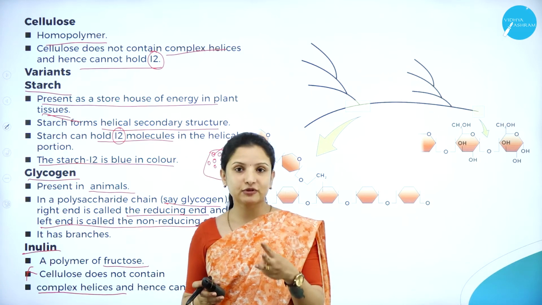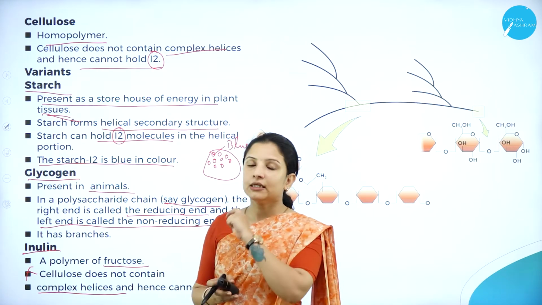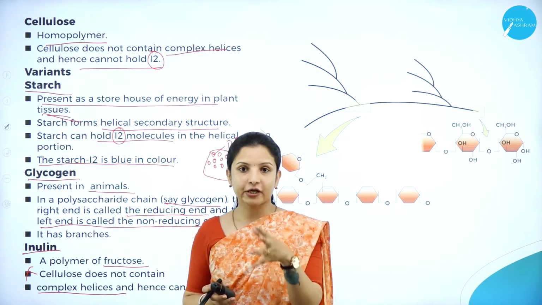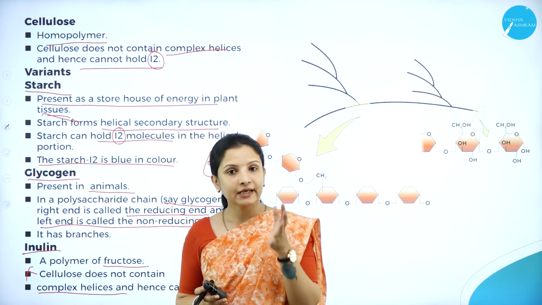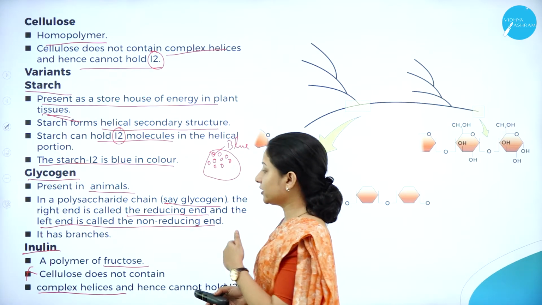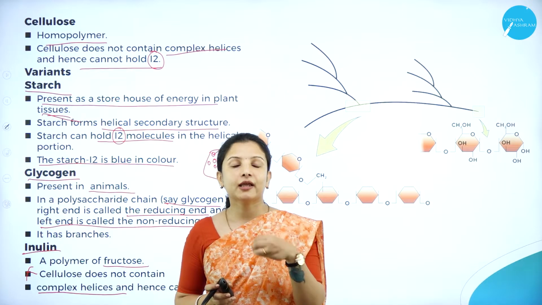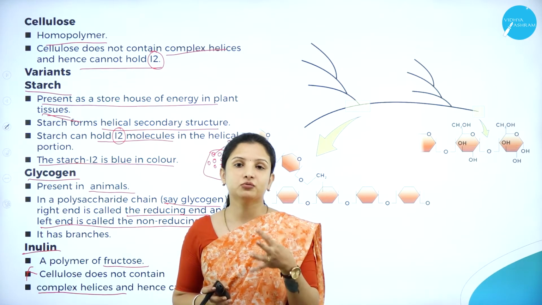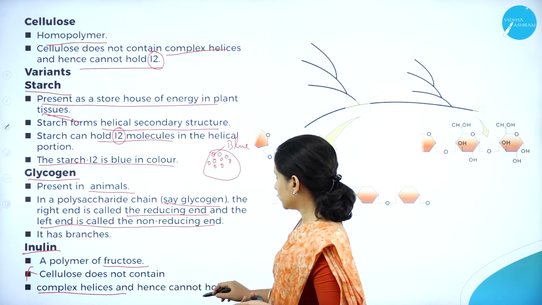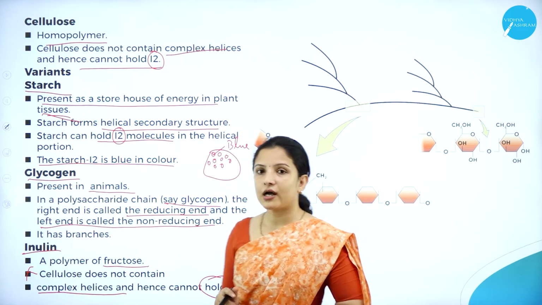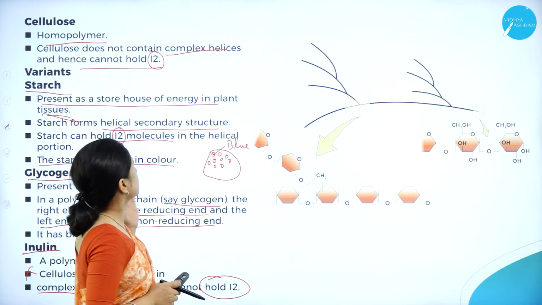So there are three types of variants actually. One is glycogen, one is starch, and one more is inulin. Starch can hold iodine molecules, I2, because it has complex helical structures. Whereas inulin cannot hold the iodine molecules, because it does not have complex helical structures. So this is about the different variants.